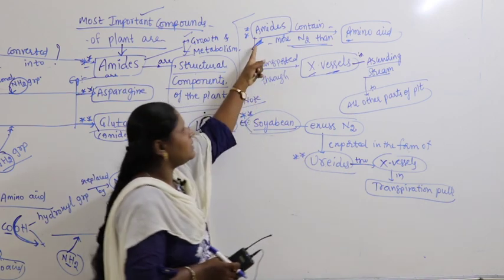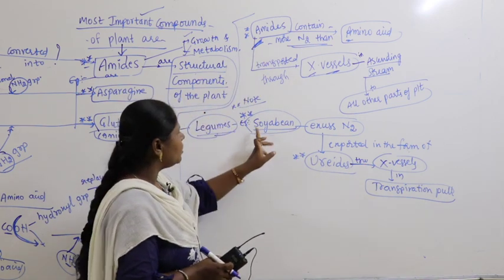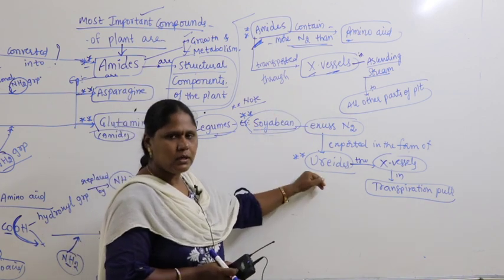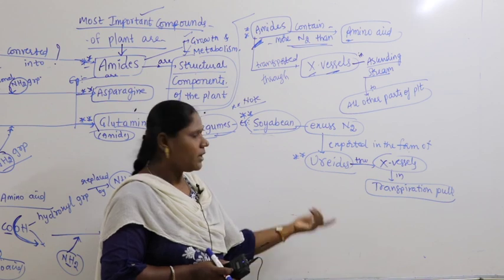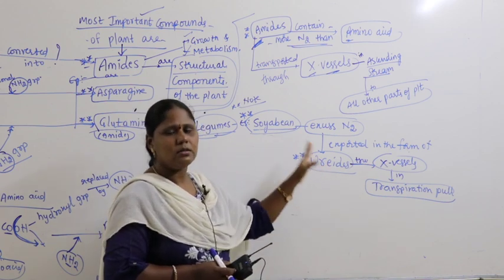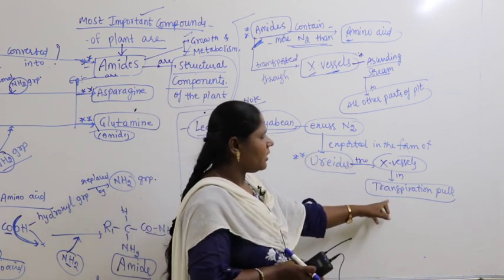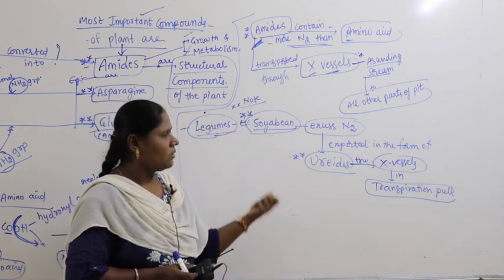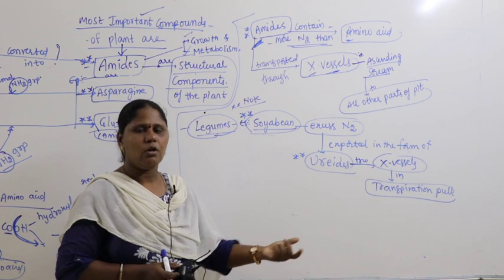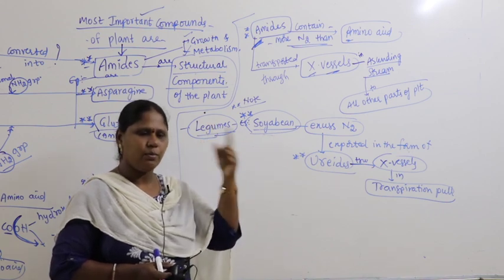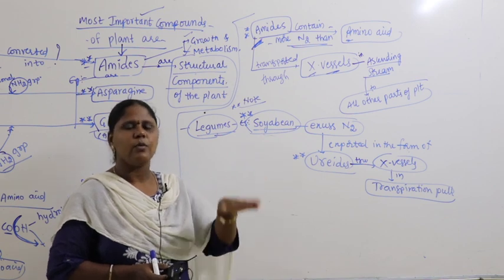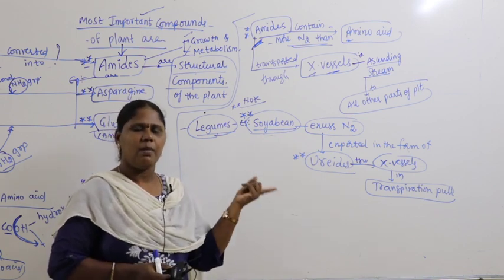So in all other plants amides are present, but especially in soya bean and legumes excess nitrogen got converted into urates instead of amides, and these urates through xylem vessels get transported to all other parts in upward streaming, which we call transpiration pull. Loss of water in the upper part of the leaf pulls the water and nutrients through xylem vessels from the lower part of the plant to the higher part of the plant.